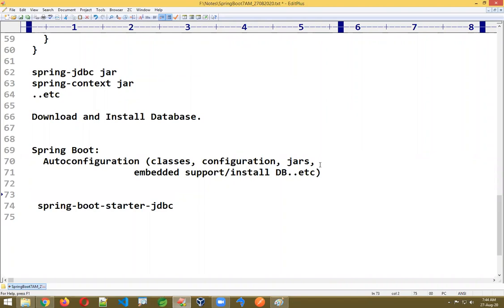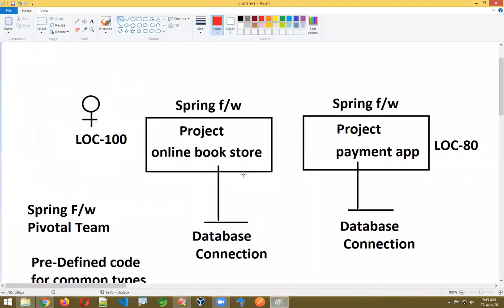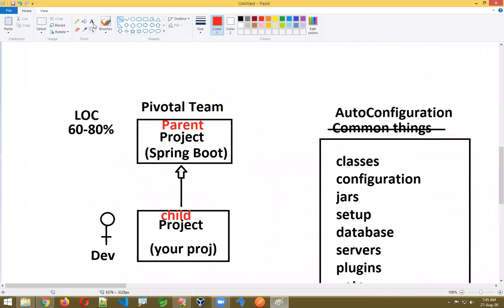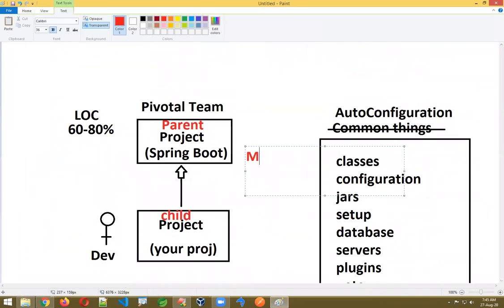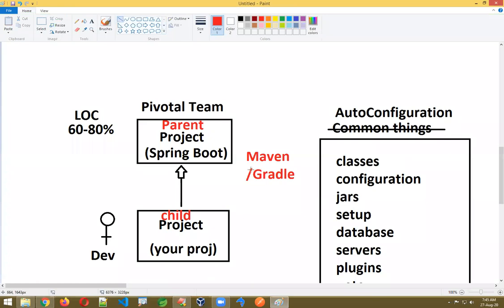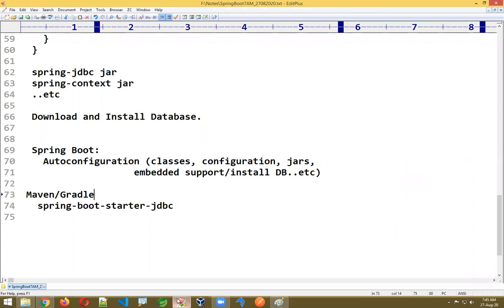If you are creating a Maven application or a Gradle application, Spring Boot can be created either using Maven or Gradle. Without these two we can't create a normal project. Spring Boot application you have to create using either Maven or Gradle. I'll explain both, not to worry, but mostly we concentrate on Maven here. If you don't know, that's fine, I'll teach that. I'll give sessions over these two, so there's no need to worry.